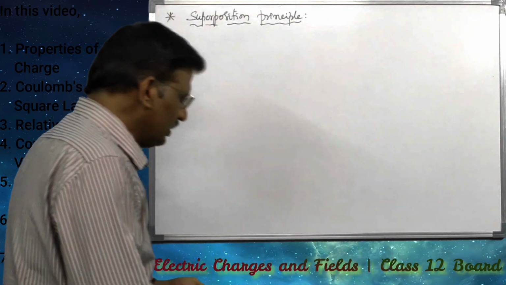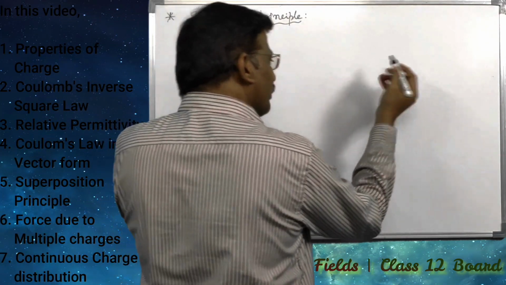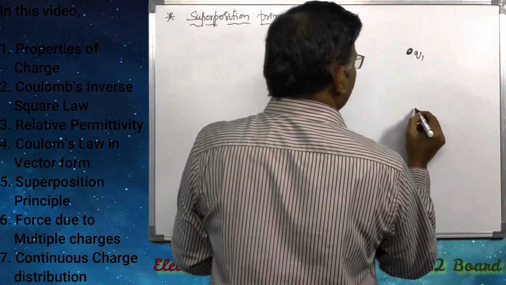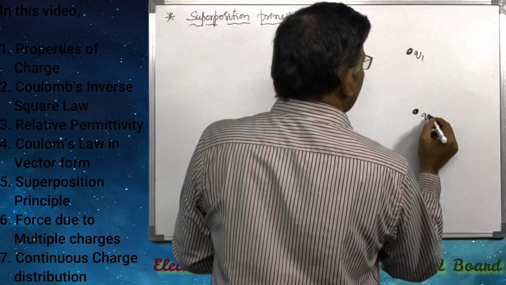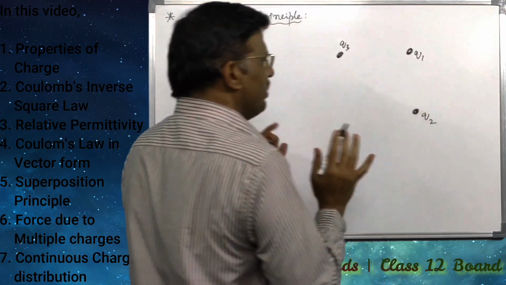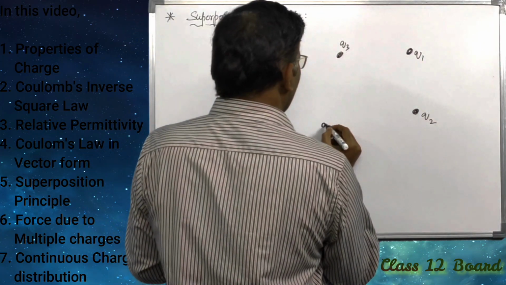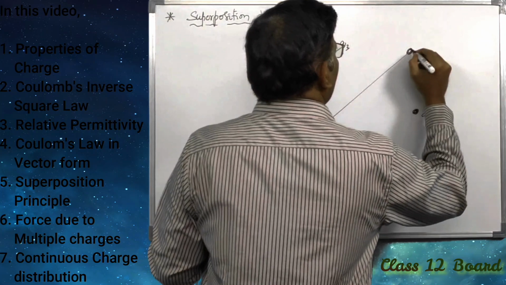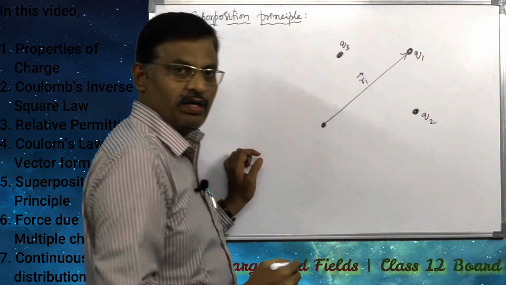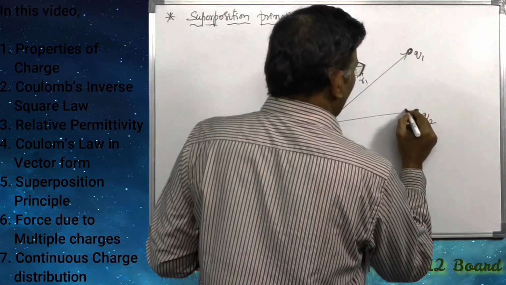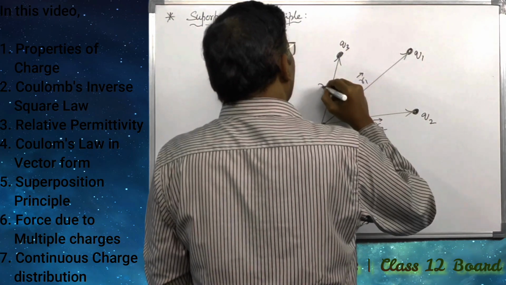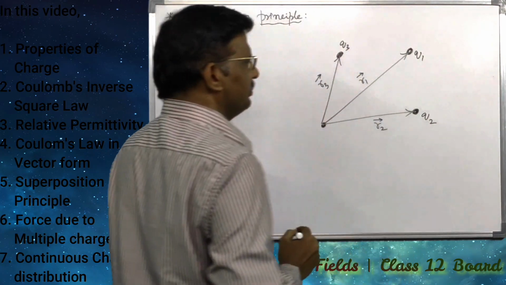Let us take a few charges. Let us assume that it is Q1, and here Q2 and Q3. Let us imagine three charges. With respect to the origin, R1 bar is the position vector of Q1, R2 bar is the position vector of Q2, and R3 bar is the position vector of Q3.